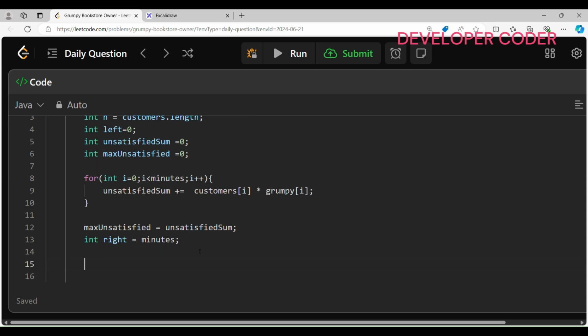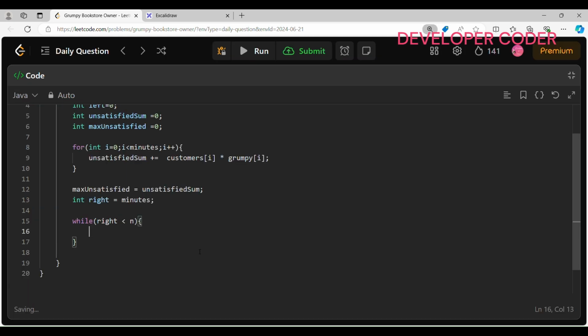So here, while right is less than n, unsatisfied sum is equal to unsatisfied sum plus customers of right into grumpy of right.